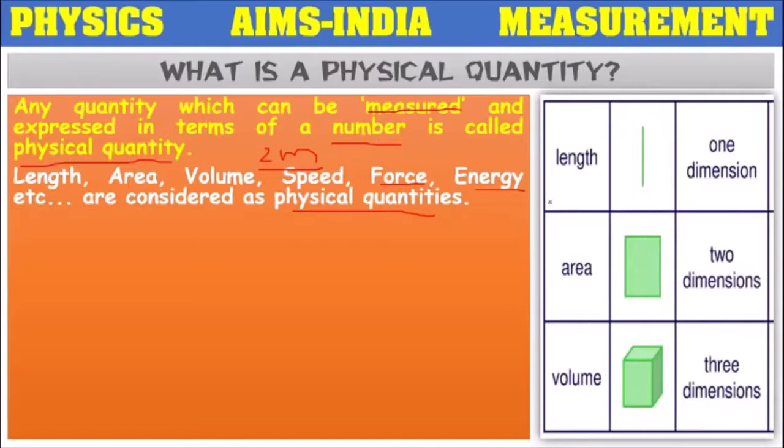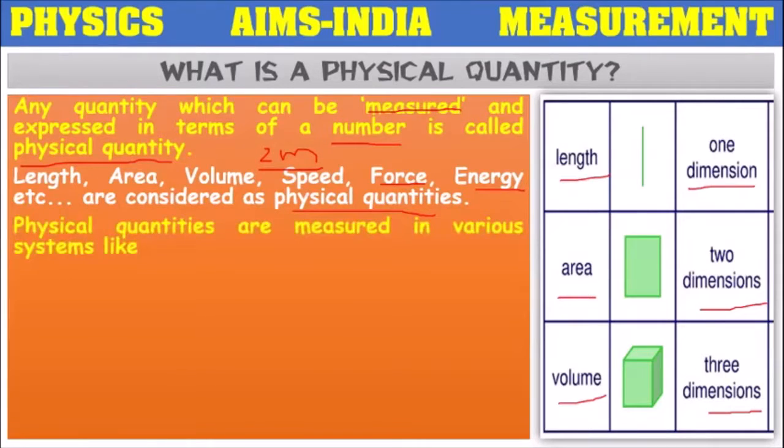So here length of a room, it's one-dimensional quantity, we can measure it. Area of the room means it consists of length and breadth, it's a two-dimensional quantity. Volume, suppose if anybody asks this room is filled with how much air, then we have to calculate its volume. Length, breadth, height, 3 we have to consider. It's a three-dimensional quantity. So all these things can be measured in terms of numbers, so they are all considered as physical quantities.